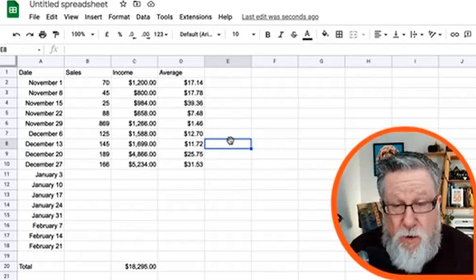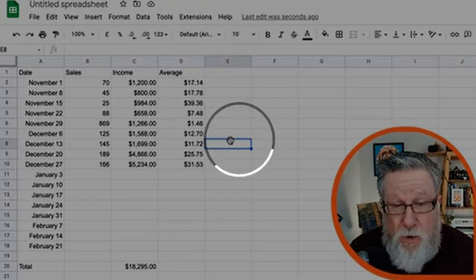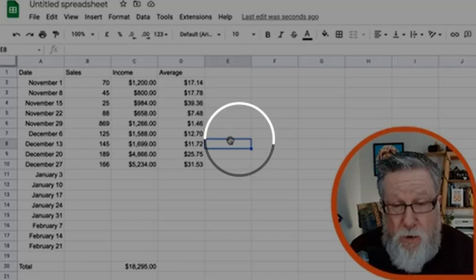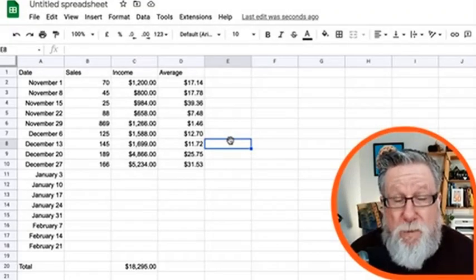All spreadsheets are built on those basic processes.